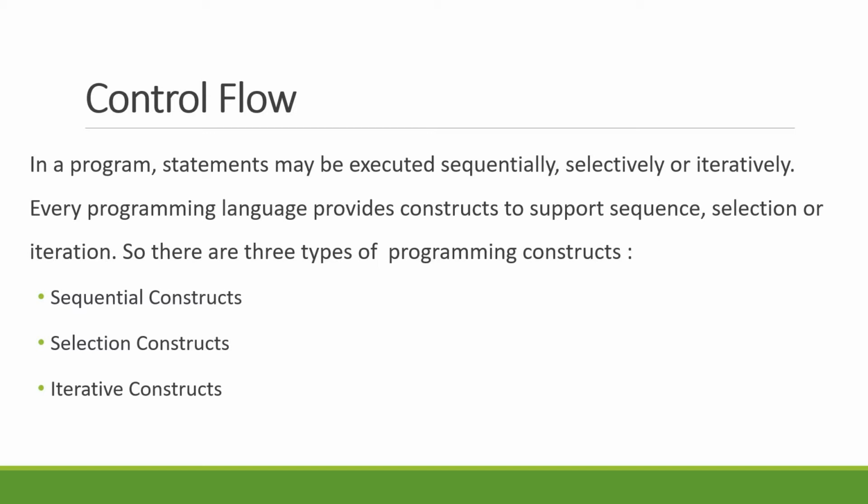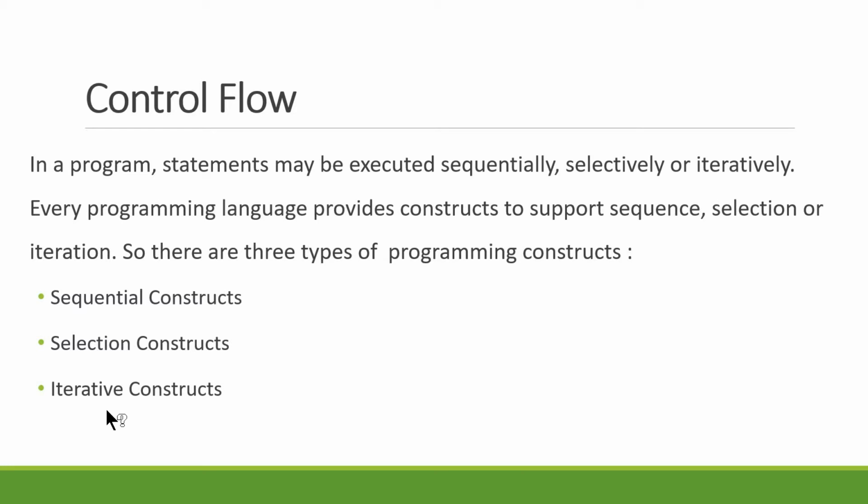In the sequential case, the statements or instructions in a program will be executed sequentially, in series, one after another. Coming to selection, it is something like choosing between two or more alternative paths. Selection allows one block of statements to be executed if the condition is true. If the condition is false, then another block of statements will be executed.